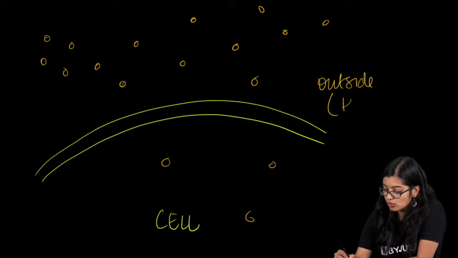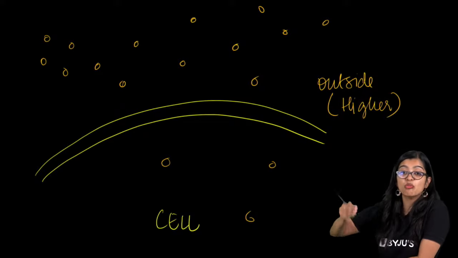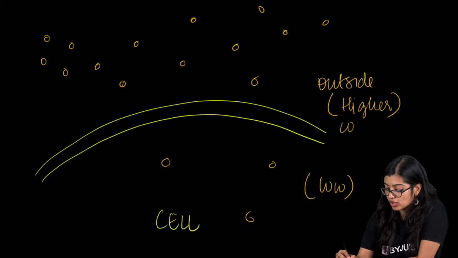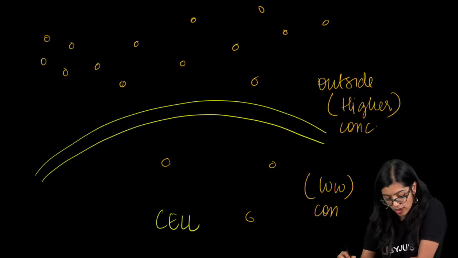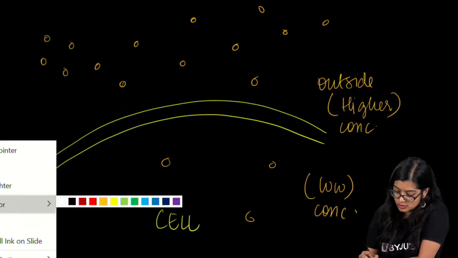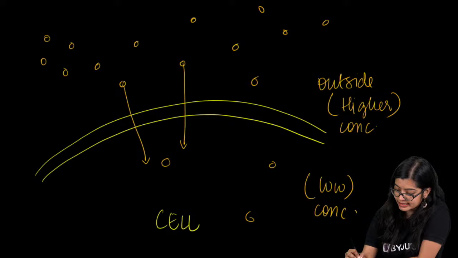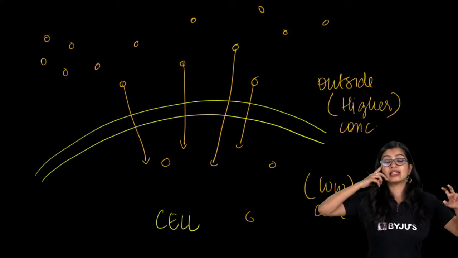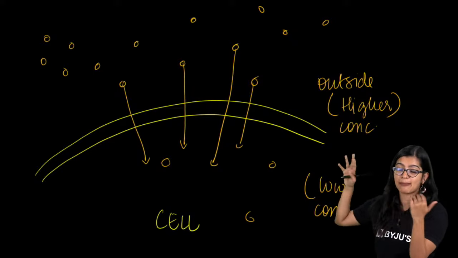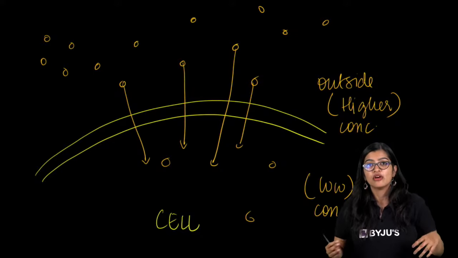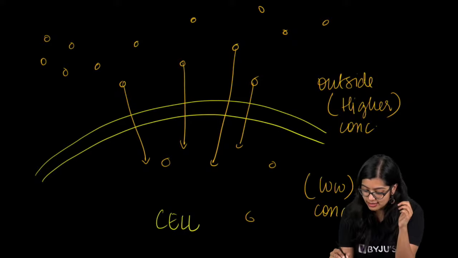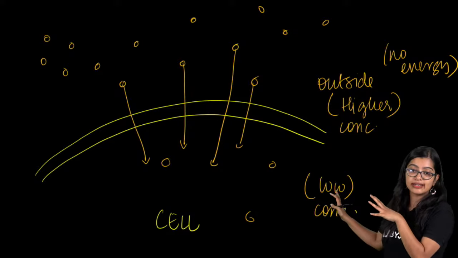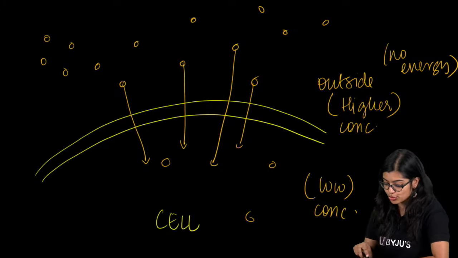So from where there is more oxygen to where there is less, or higher concentration to lower concentration, there is movement of oxygen inside. This movement is happening from higher to lower, from more to less, and no energy is required for this, which is why this is what we call diffusion.